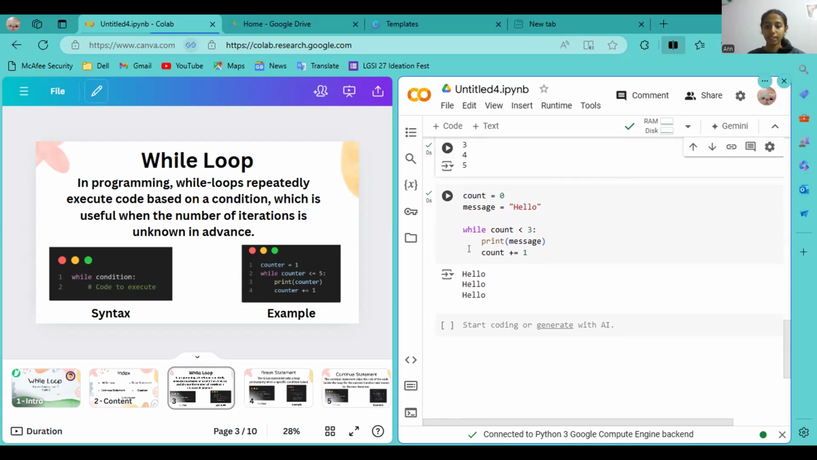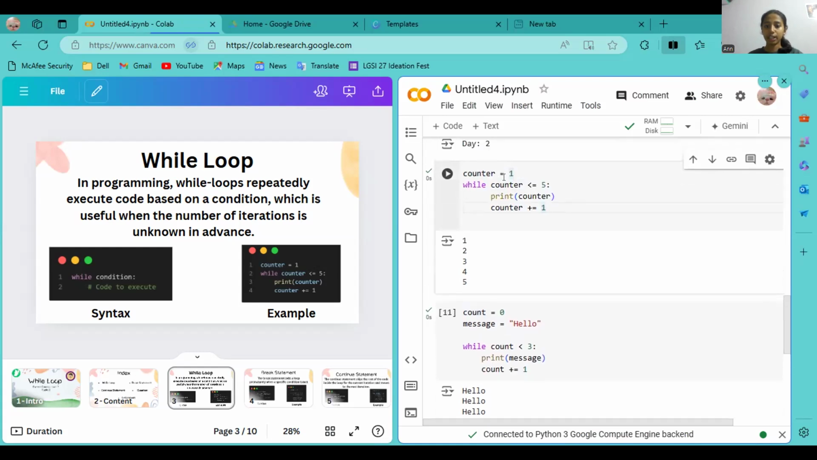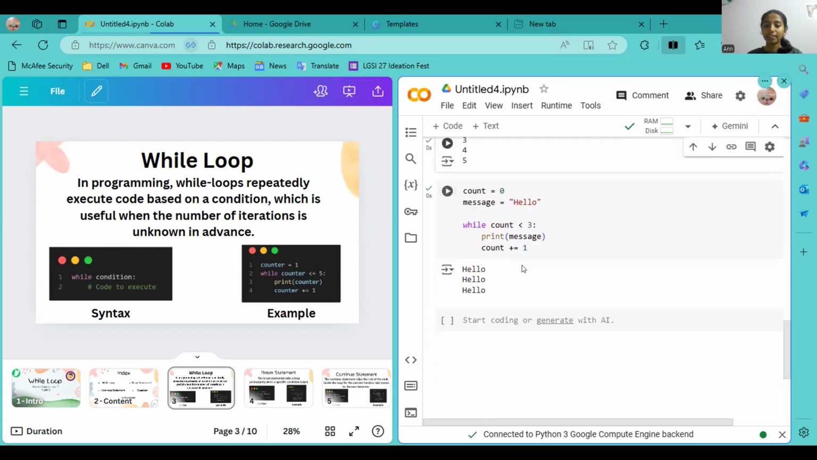So in this code, I've written count is equal to 0, message equals hello. While count is less than 3, print message, count plus 1. So it's a bit similar to the first code that we've seen. In the first code, I used only numbers, I have not used any words. But in this, I've used one word, that is hello. So can you guys tell me how this code works? It's easy. If you don't know, I'll help you. So can anybody try explaining this code?